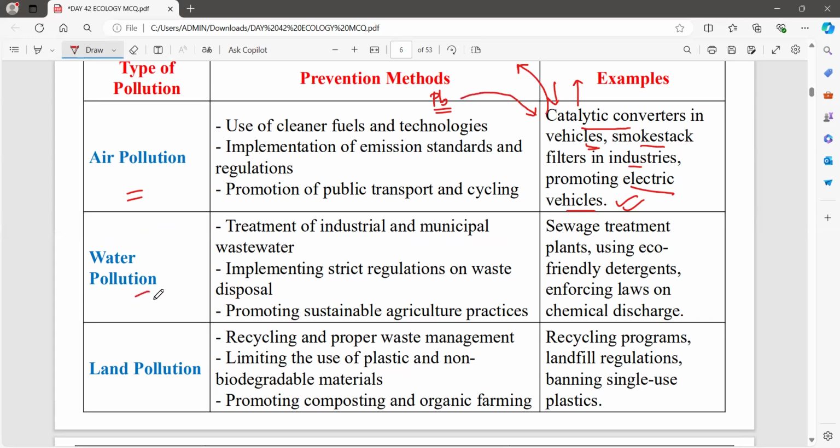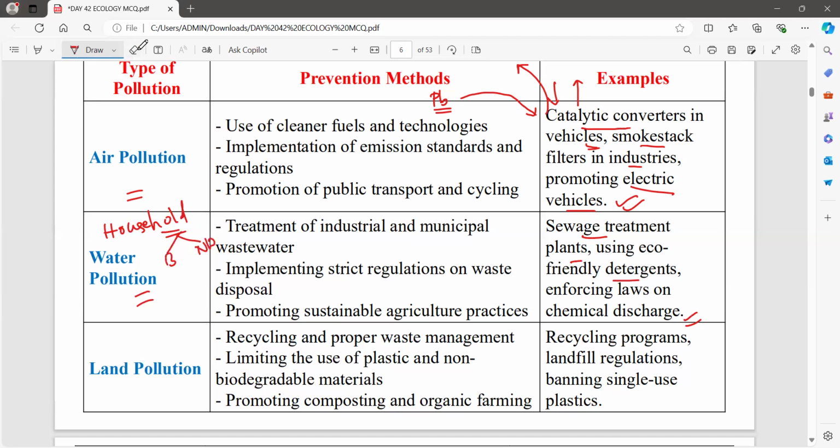Now, water pollution can be prevented by sewage treatment plants. Nothing else can be done apart from this. We can use eco-friendly detergents and enforce laws on chemical discharge. We have to be cautious, because in our households, household pollution will be higher. So what we can do is, we can at least segregate biodegradable waste and non-biodegradable waste.